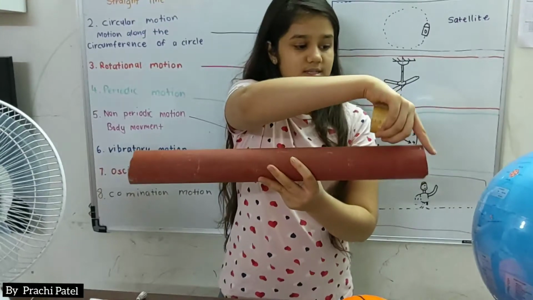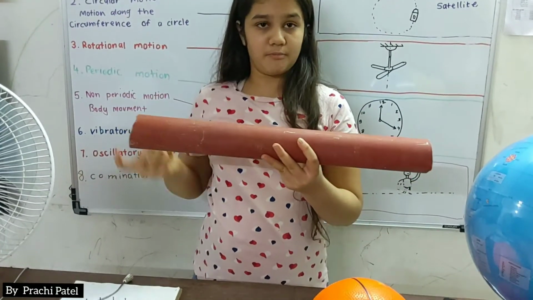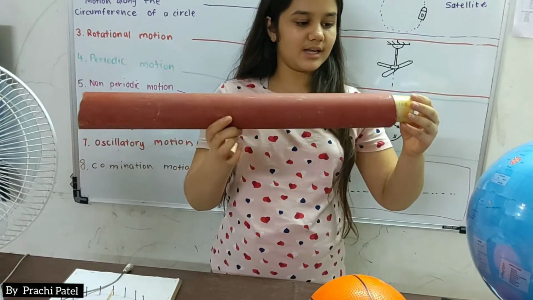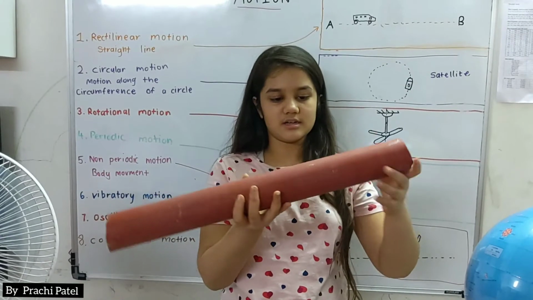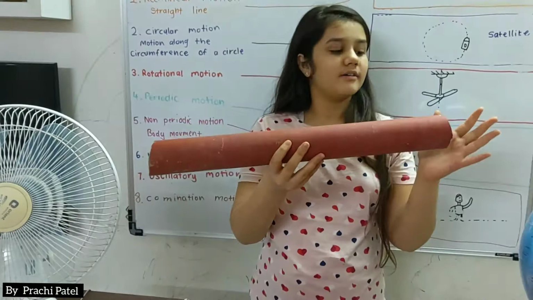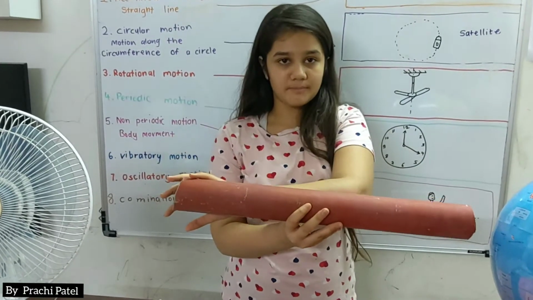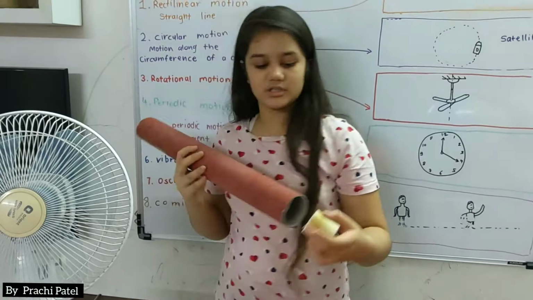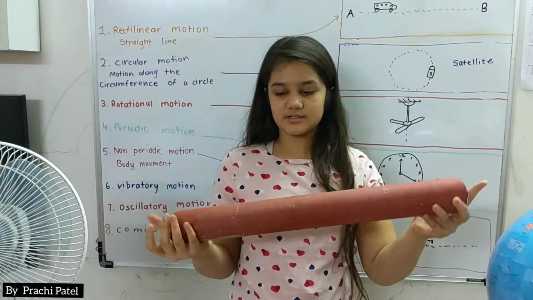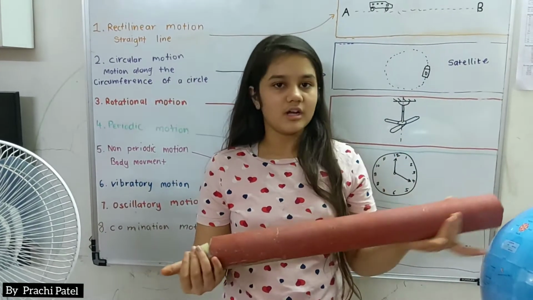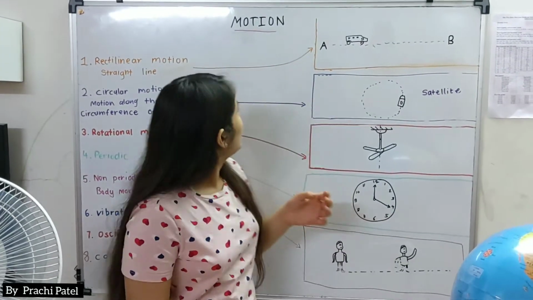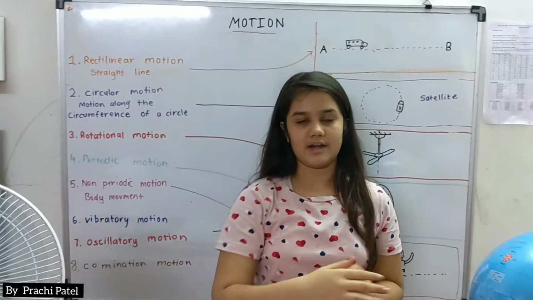So assume this is the A point and this is the B point. I have a small piece of pipe over here. When I push it in, it goes in at A point and comes out of B point. But in this motion, the line didn't take any turns. It went straight in and straight out. Nothing changed inside. So rectilinear motion goes straight.